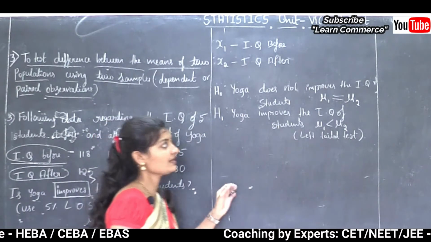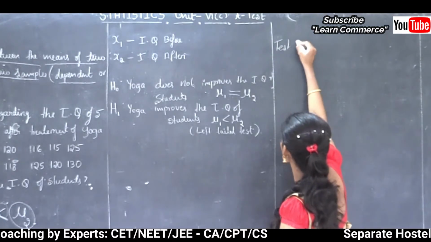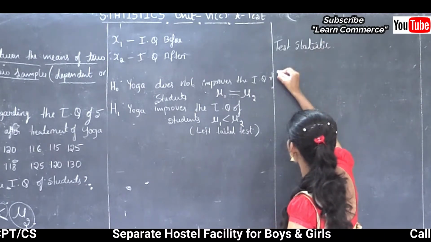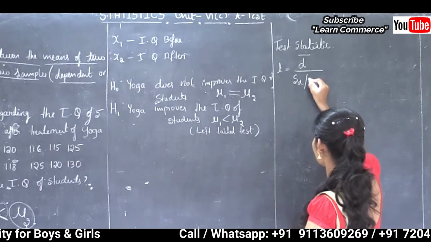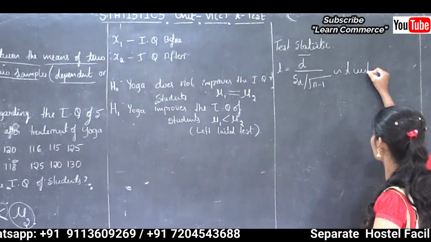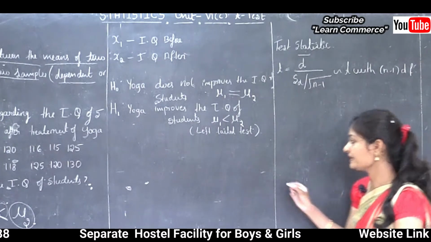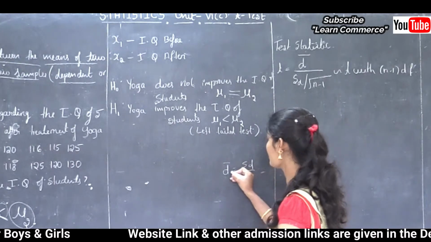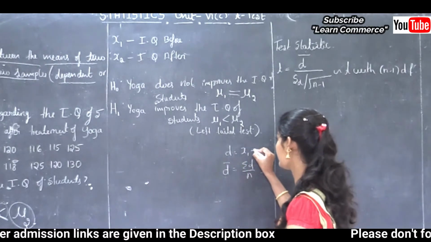Okay, next step 3 is test statistic. The test statistic is T equal to D bar divided by SD divided by square root of n minus 1, which follows T distribution with n minus 1 degrees of freedom. So here we need to find D bar. What is D bar? That is summation D divided by n. And what is D? D is the difference of the observations, that is x1 minus x2.